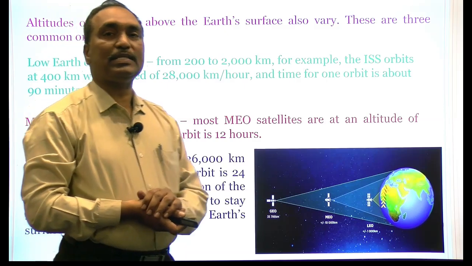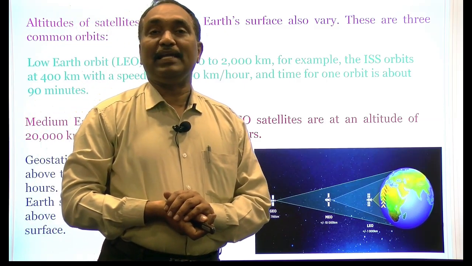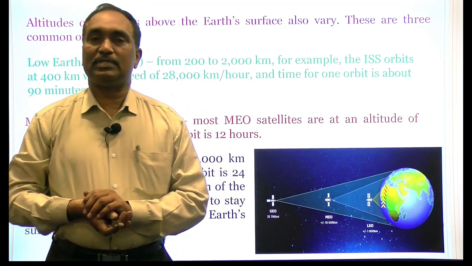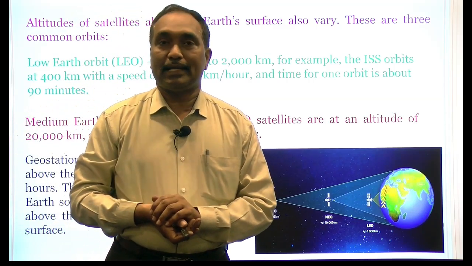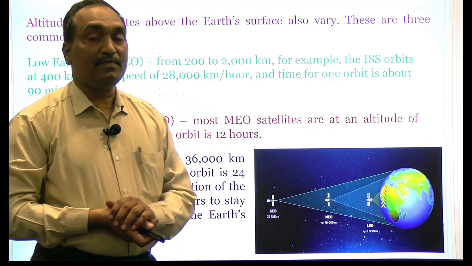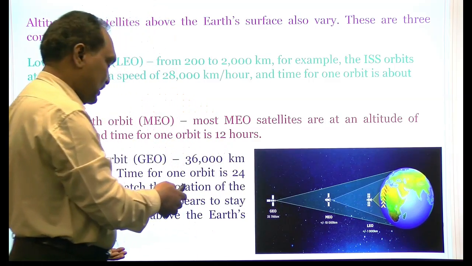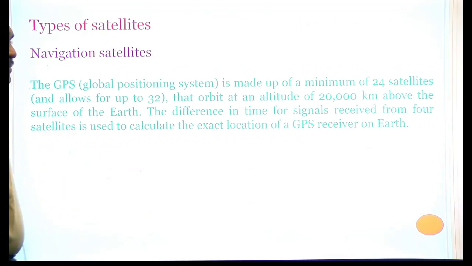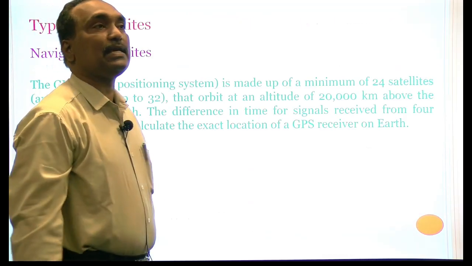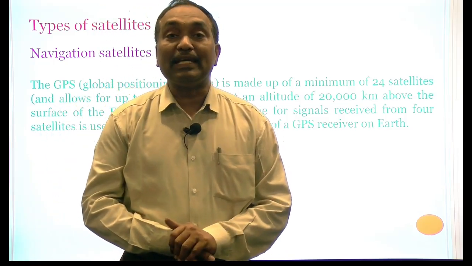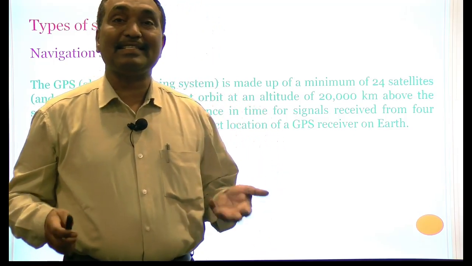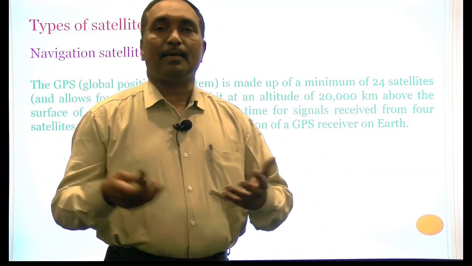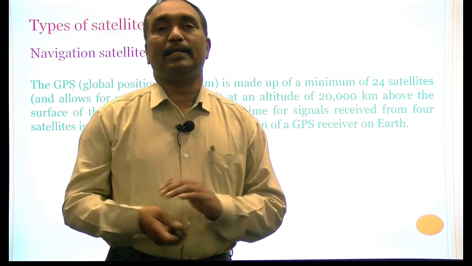These geostationary satellites are used mainly for the purpose of communication systems. Maybe telephone channels, televisions and telephones, etc. TV is delivered by using these geostationary artificial satellites. Depending on the usage and the applications, these satellites can be divided into different types. Maybe navigation satellites, communication satellites, earth observation satellites, etc.